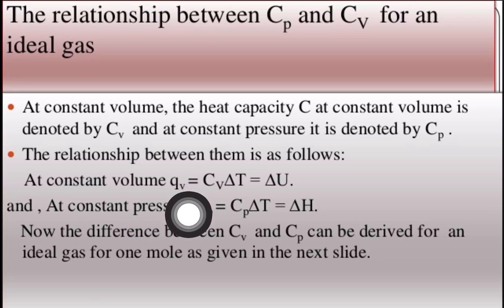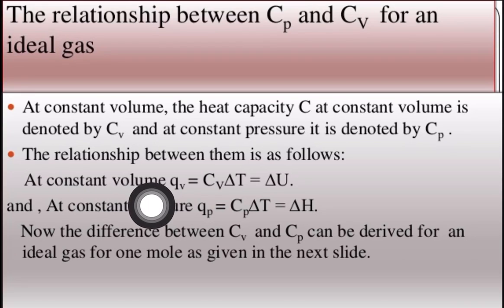That's why we are writing Qv is equal to Cv delta T. But when we were discussing free energy and heat, at that time we saw that if volume is constant, that is also equal to delta U, the change in the internal energy. And if pressure was constant, then what was it? There was a change in the enthalpy, right? That is delta H, right?